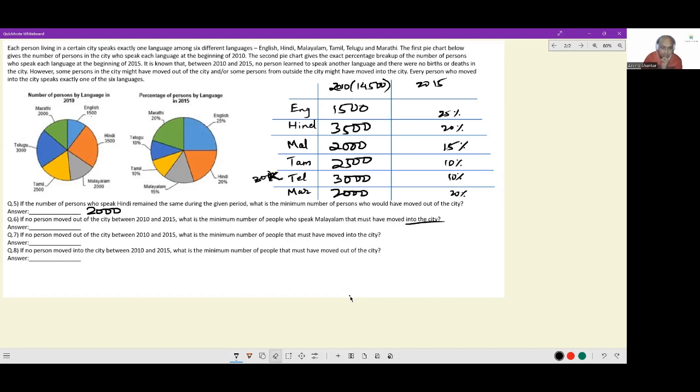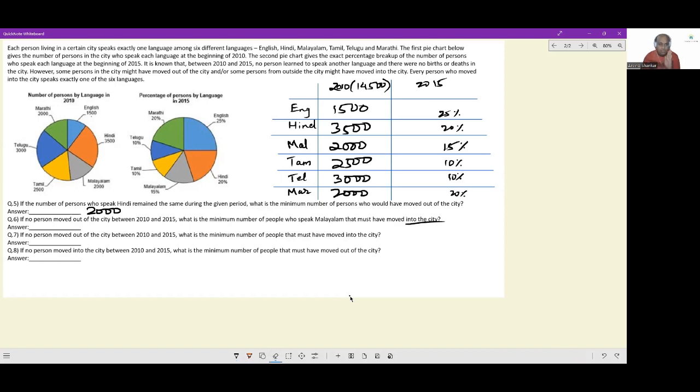30,000. Or if the next highest number is 2,500. If Tamil speaking people continue to be in the city, the total population will turn to 25,000. 10% of the total will be 2,500. So on and so forth.